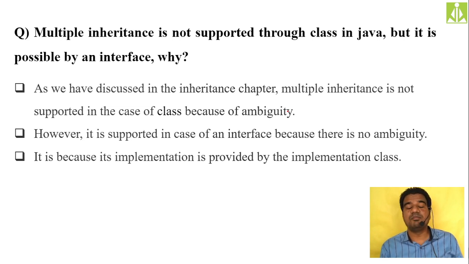Then, if you are extending a third class from those two classes, which class's method are you going to acquire, or are you going to acquire both? If you are acquiring both, how do you invoke a particular method? That sort of ambiguity will come. I will show you in my next slide.